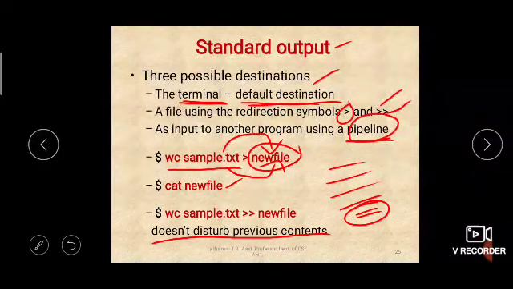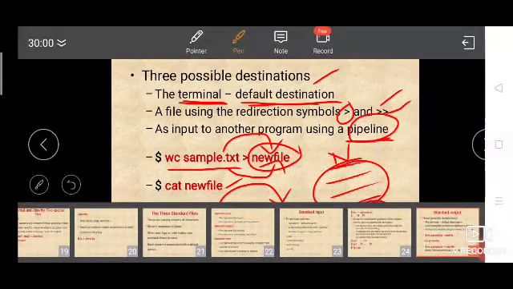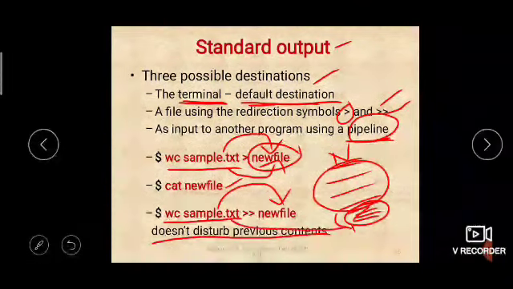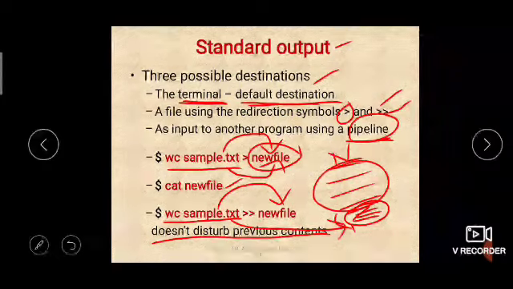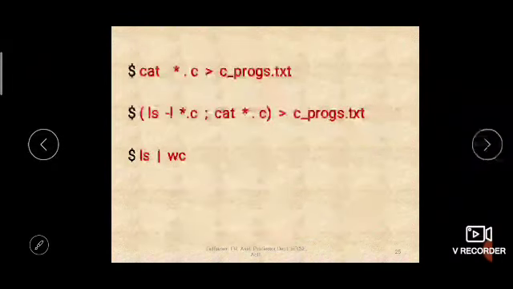Okay, so what it will do, this command will find the word count of sample.txt, and then it will append that to the end of the newfile. Okay, this is the newfile, let us say. So at the end of the newfile, here the output of the wc command will be appended. Okay, that is what the meaning of this command is. Is that clear?